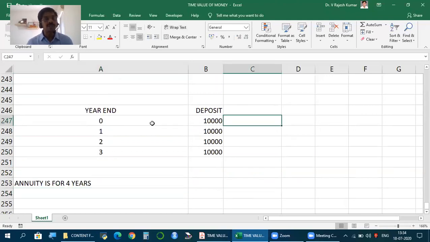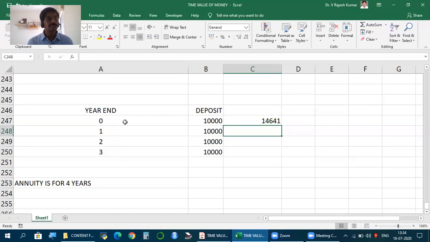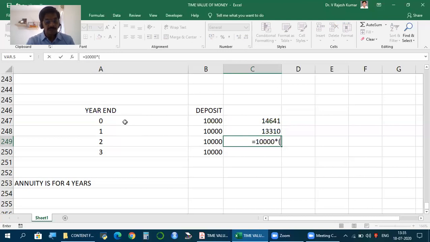Now, 10,000 is what you deposit today till the end of fourth year. So, how much does it become in 4 years? As we did earlier, 10,000 into 1.1 to the power of 4. 10,000 into 1.1 to the power of 3. 10,000 into 1.1 to the power of 2.